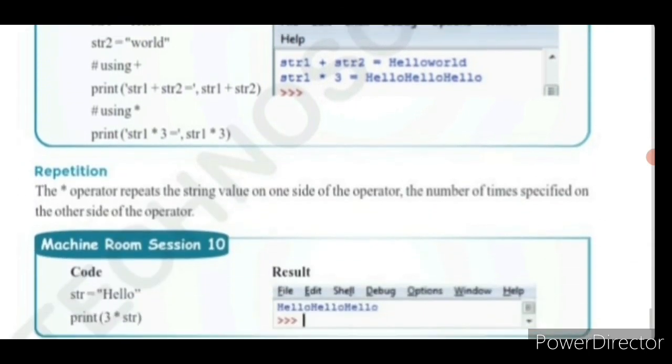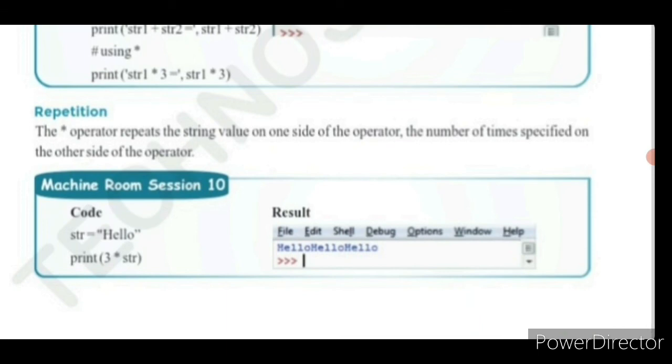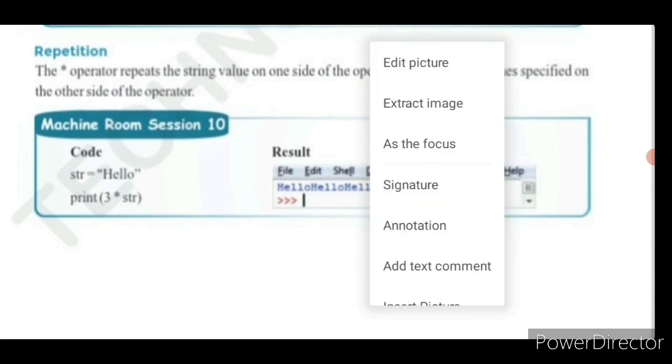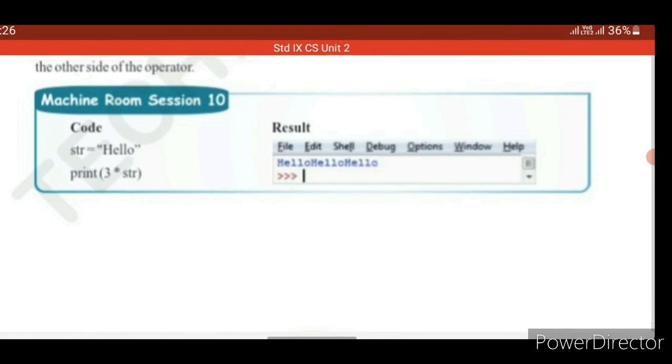Next, we have seen how to repeat the string value. On one side of the operator the number of times should be mentioned. On the other side of the operator it stores the string variable. So it is going to print the variable thrice. So this is about this lesson, children: strings.